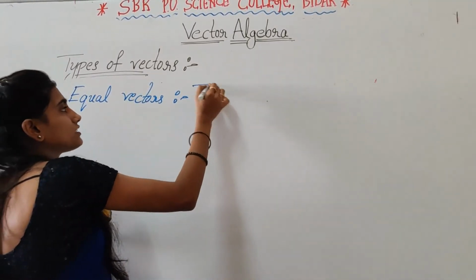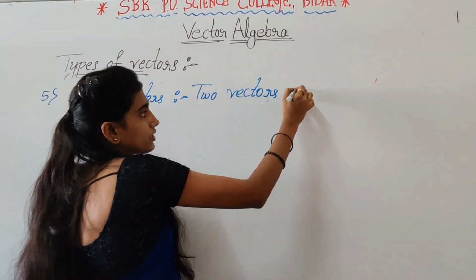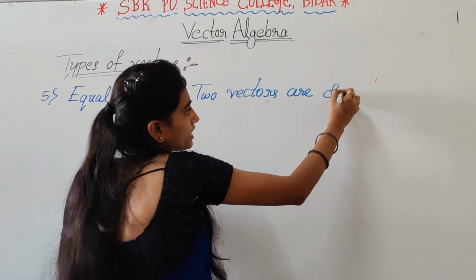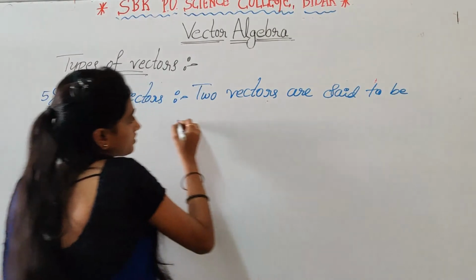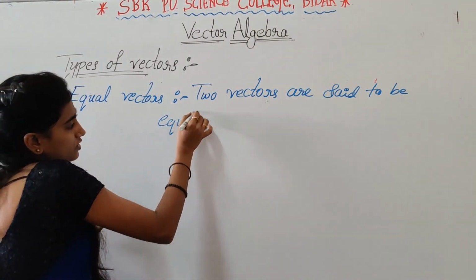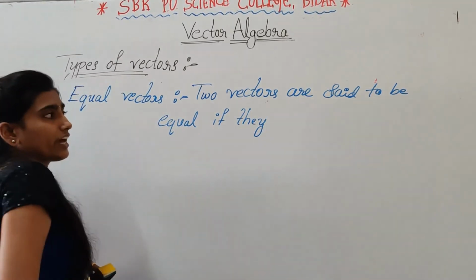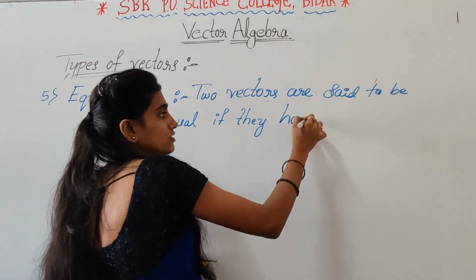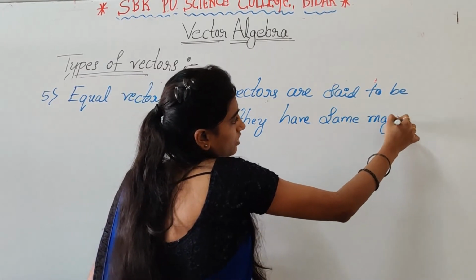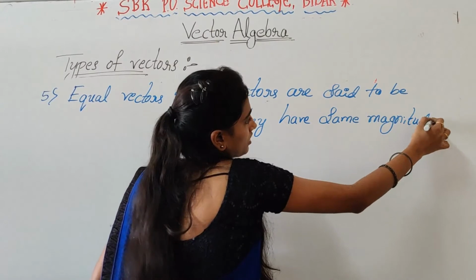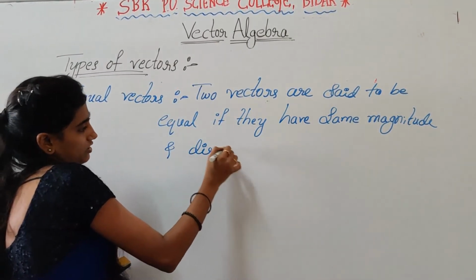So two vectors are said to be equal if they have same magnitude and direction.